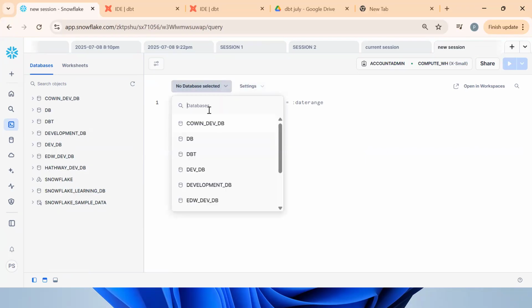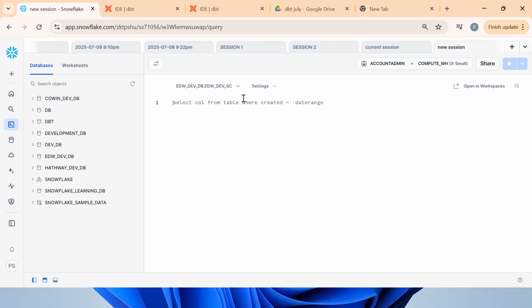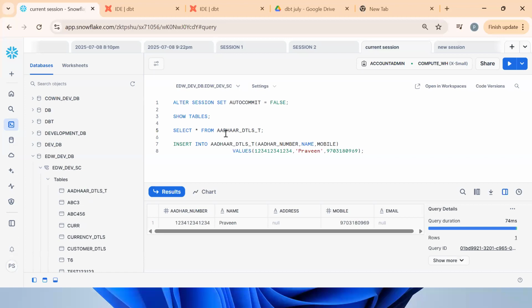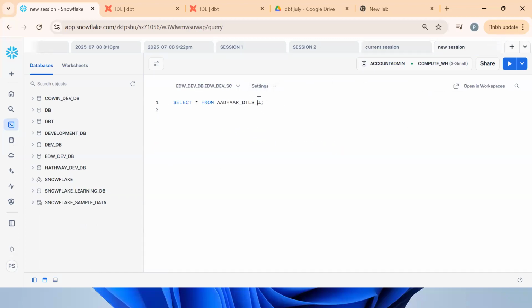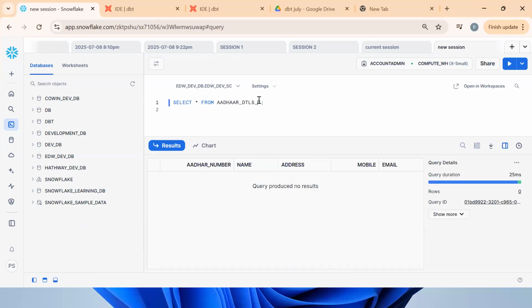Now select your database and your schema. Now tell me, will the new record be coming or not here? No. Why? Because we have not committed the code in the current session. In my current session, I am getting the data. But in the new session, the data is not available.